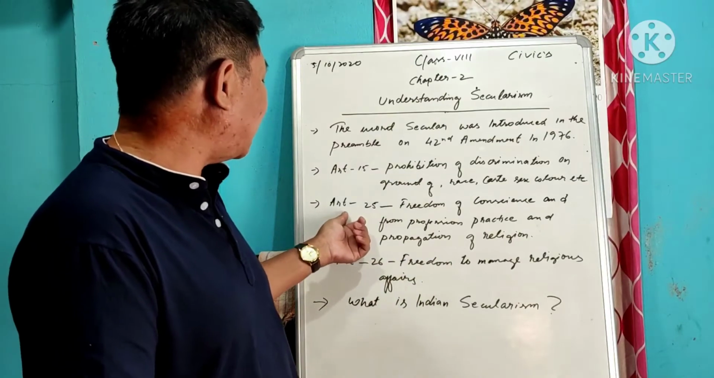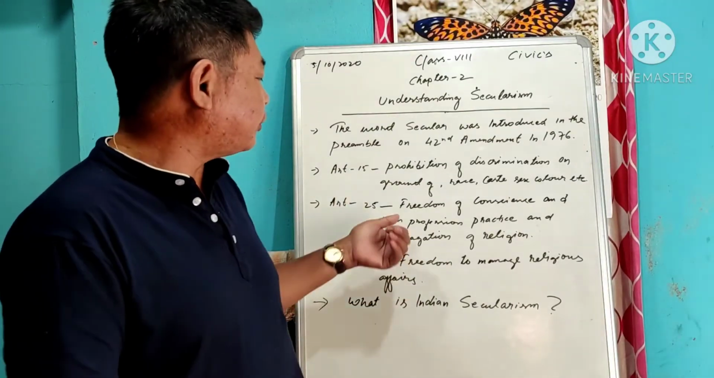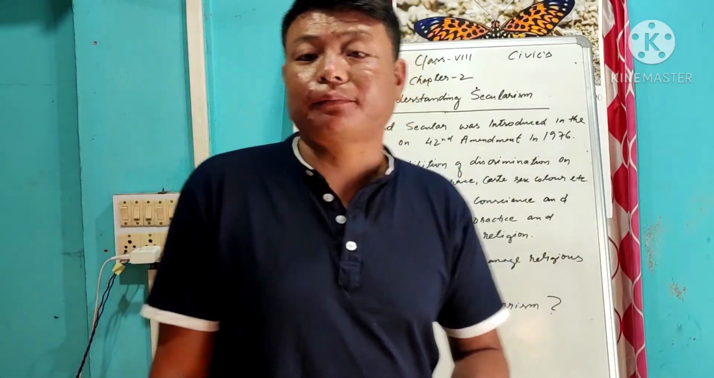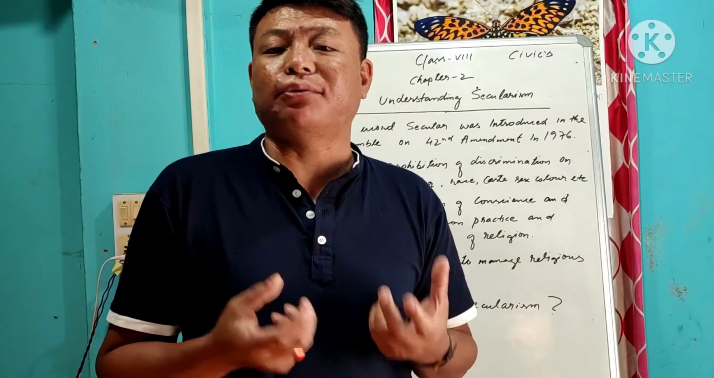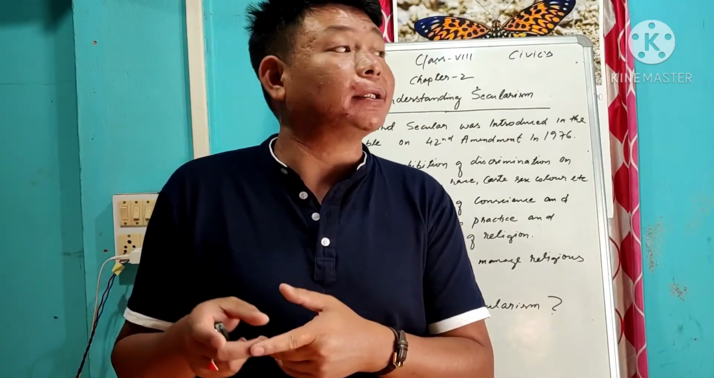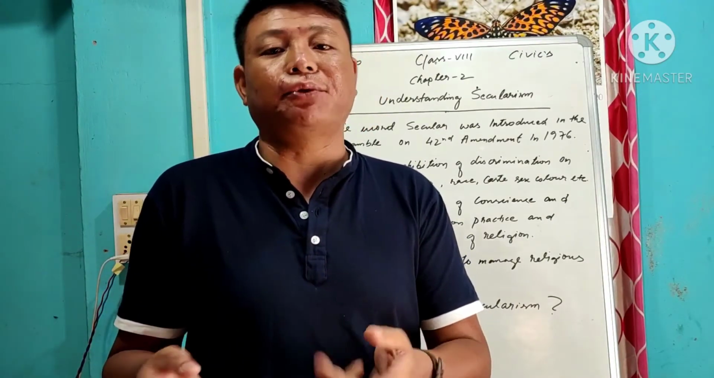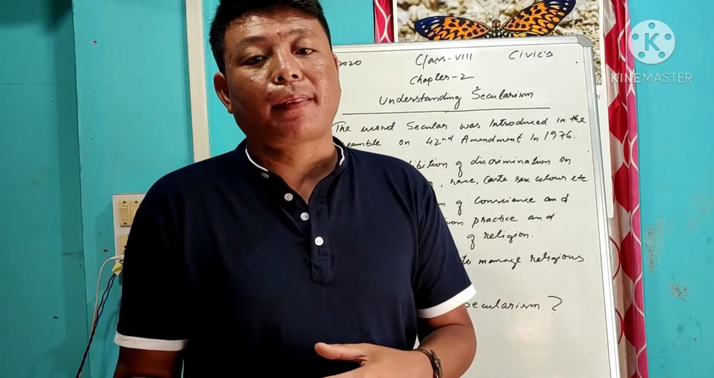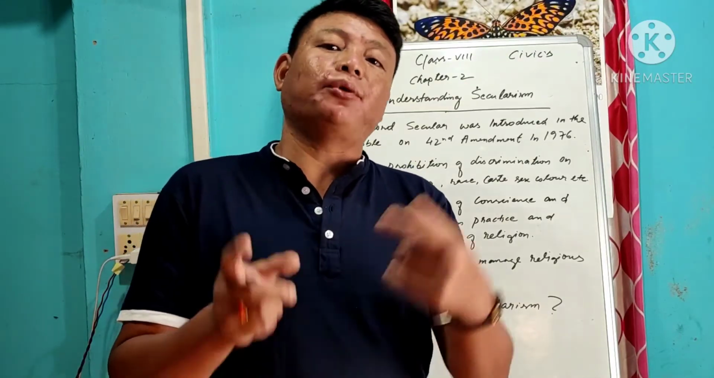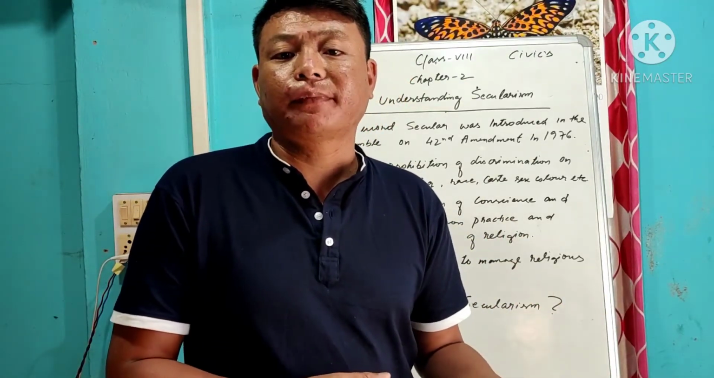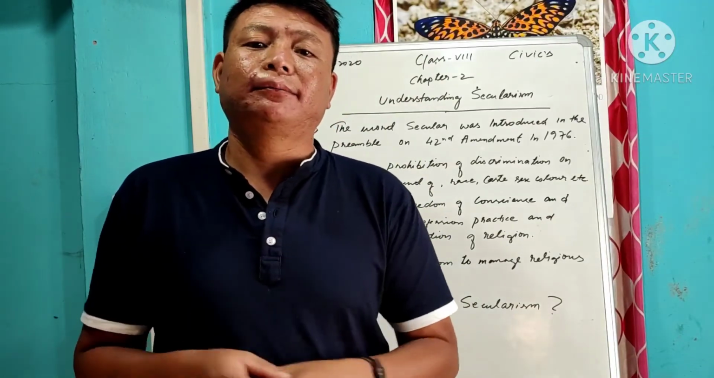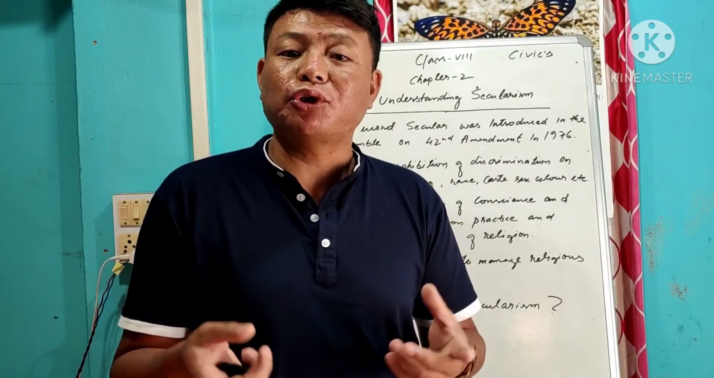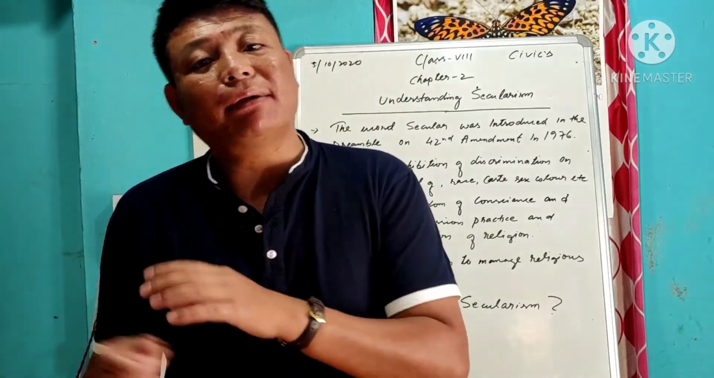The next is Article 25. It says freedom of conscience and the profession, practice and propagation of religion. You can choose whatever religion you like. Though your parents may be Christian, if you don't want to become a Christian, you can become a Hindu, no problem. Your parents may be Muslim, or if you don't like Islam and you like Christianity, you can become a Christian. So there will be no external or internal pressure. Your parents cannot force you to convert to a particular religion.